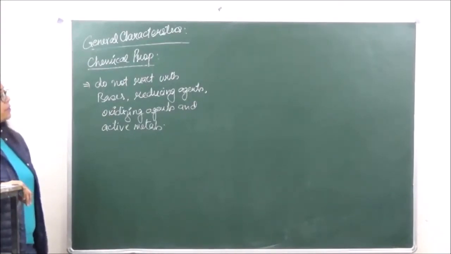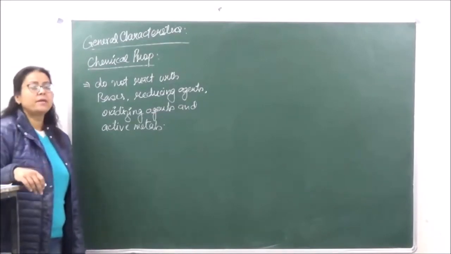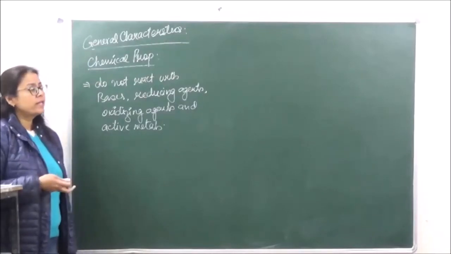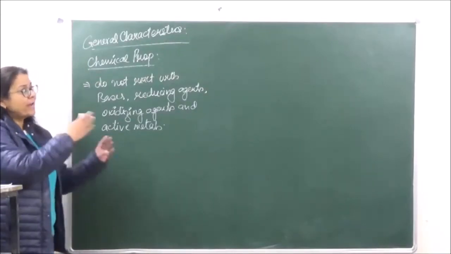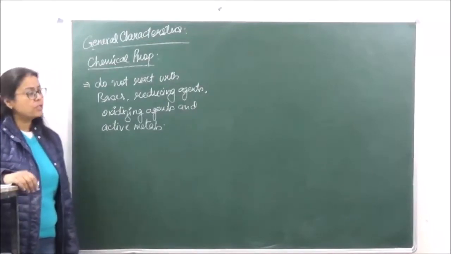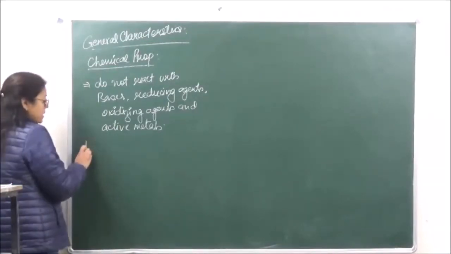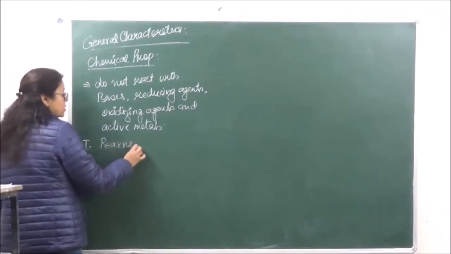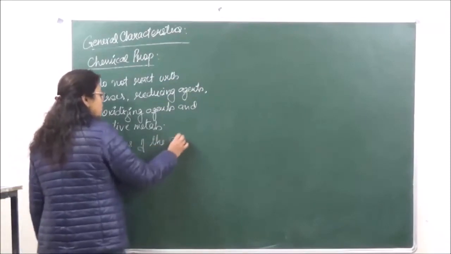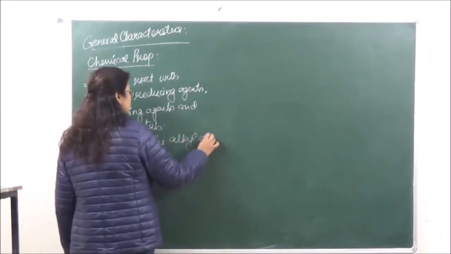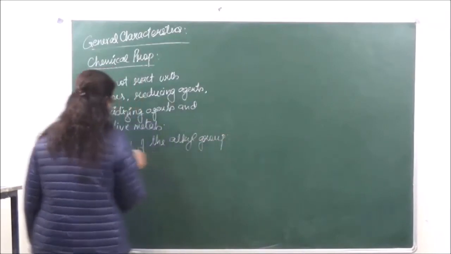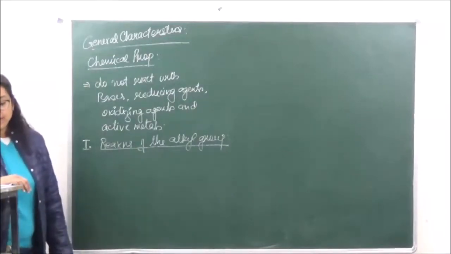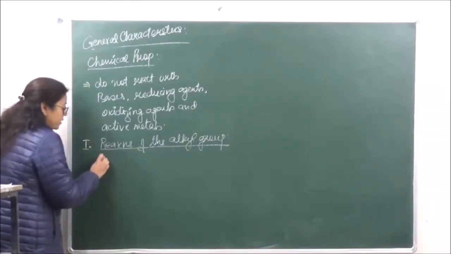Now over here we are going to differentiate the chemical reactions. There are reactions only pertaining to the alkyl groups, and we are going to study reactions of ethereal oxygen. So we are going to categorize the reactions of ethers into different steps. Let's go on to the first one. The first reactions which we are going to do are reactions of the alkyl group.